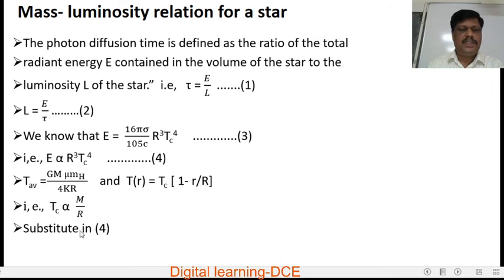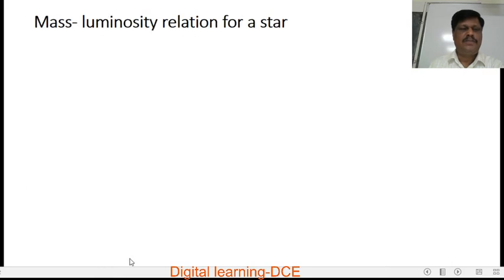Substitute this in for Tc. So here Tc to the power of 4 gives m to the power of 4 over r to the power of 4. Hence E is proportional to m to the power of 4 by r to the power of 4, and also there is an r cube, and r cube will cancel. We'll get E is proportional to m to the power of 4 by r. Call this equation number 5.